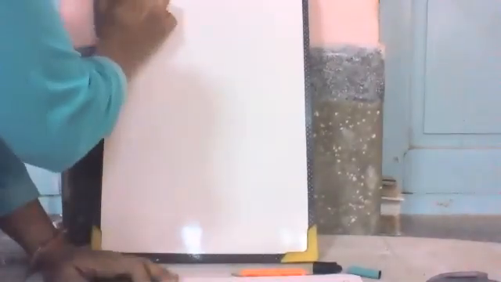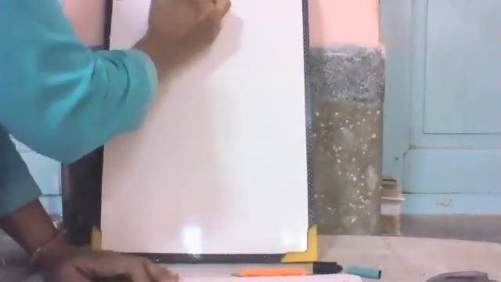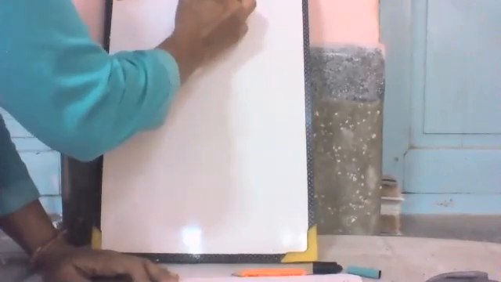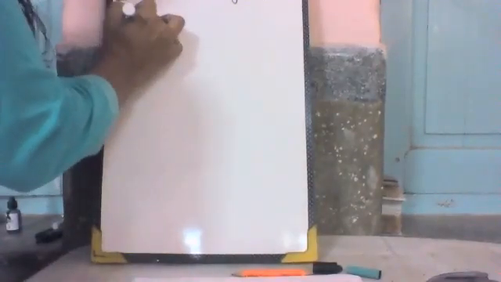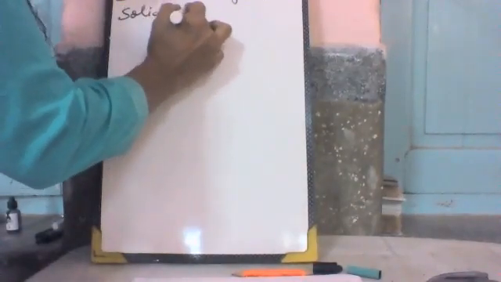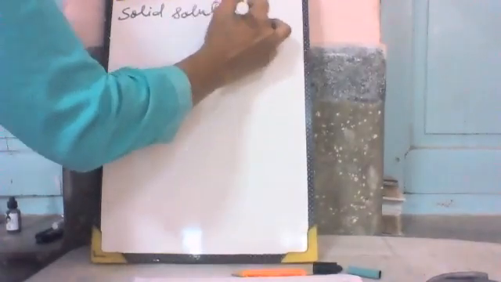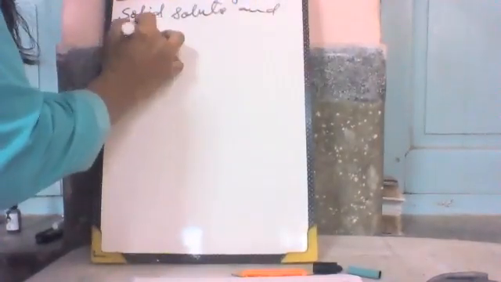In this, the condition is that the solute is in grams, and this is for solute and liquid solvent.